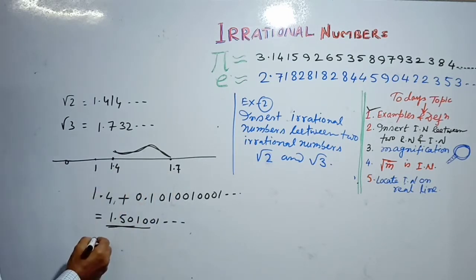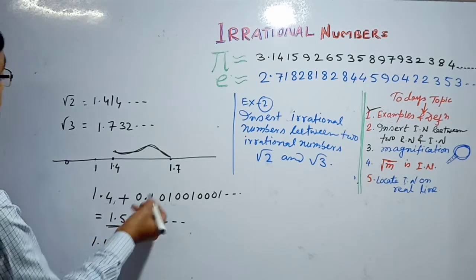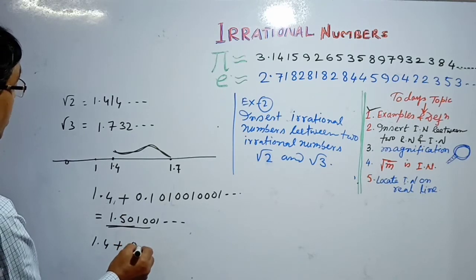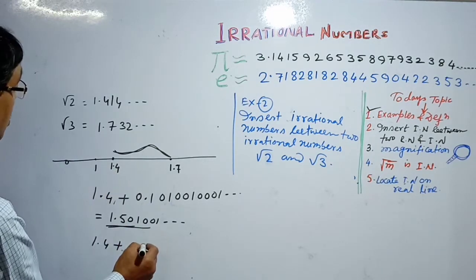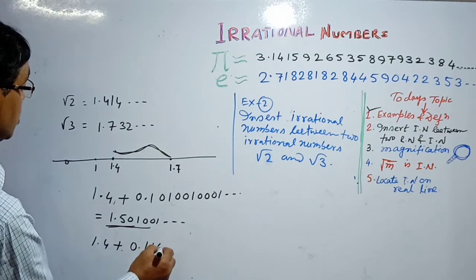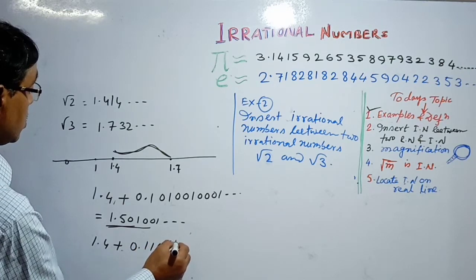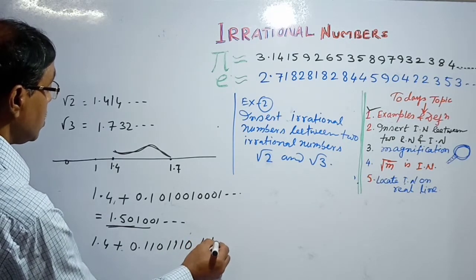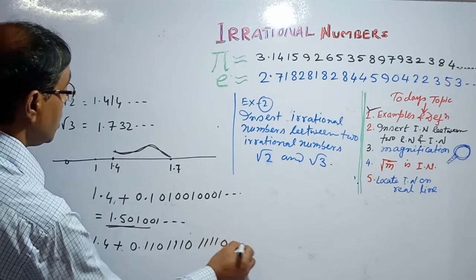Similarly, we can take 1.4 plus any irrational number, 0.1101101110, and so on.